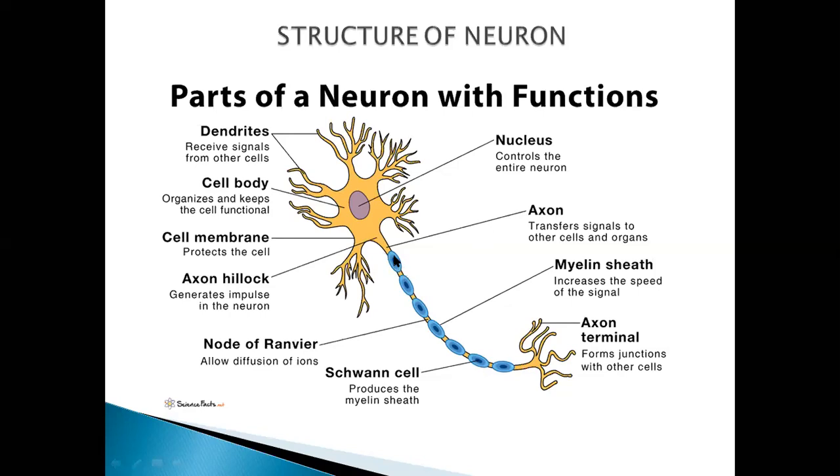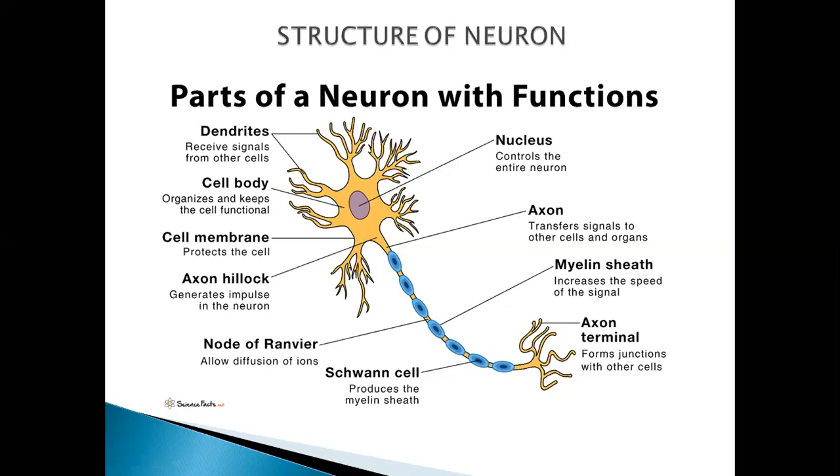The cytoplasm of the axon is called axoplasm, and its cell membrane is known as the axolemma. So the inner cytoplasm of the axon is known as the axoplasm, and this outer membrane is known as the axolemma.